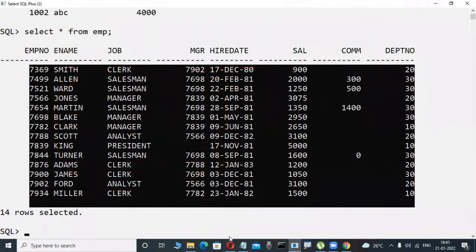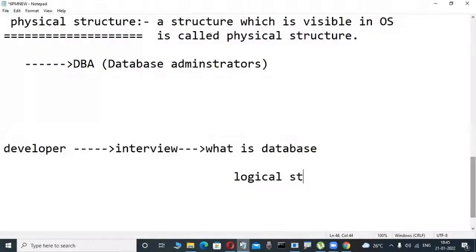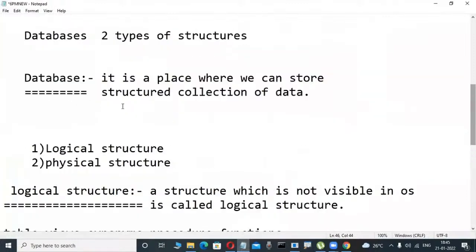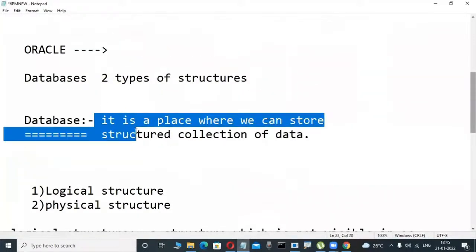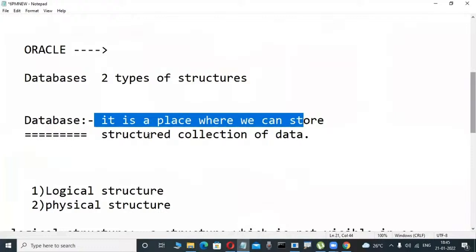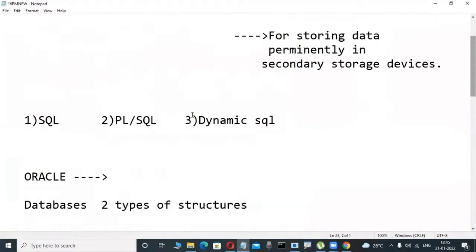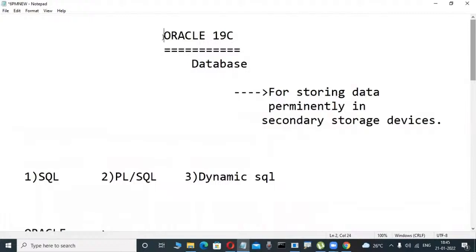That's why in books, or when we type "what is a database" in Google, two definitions are there, you are observing. But most developers write that it is a place where we can store a structured collection of data. Understood? That's why Oracle is a product from Oracle Corporation. In our course, we are learning the 19c version only. This is a database product.